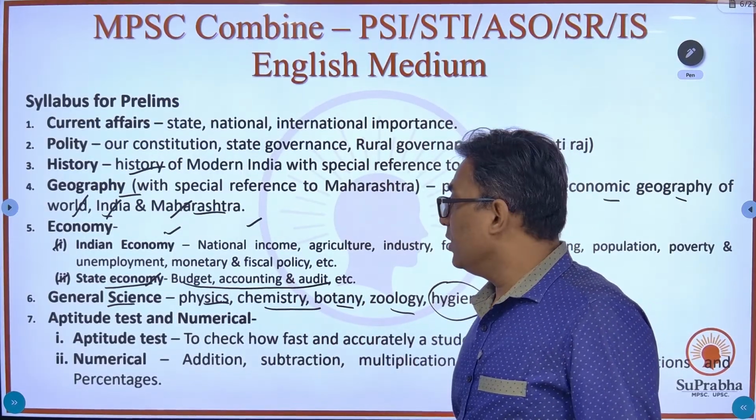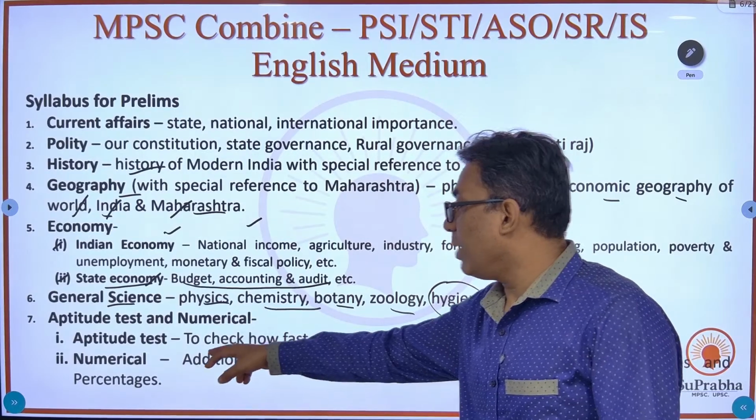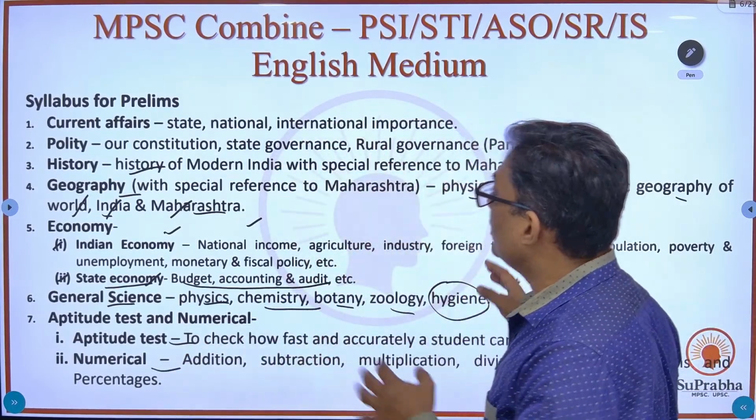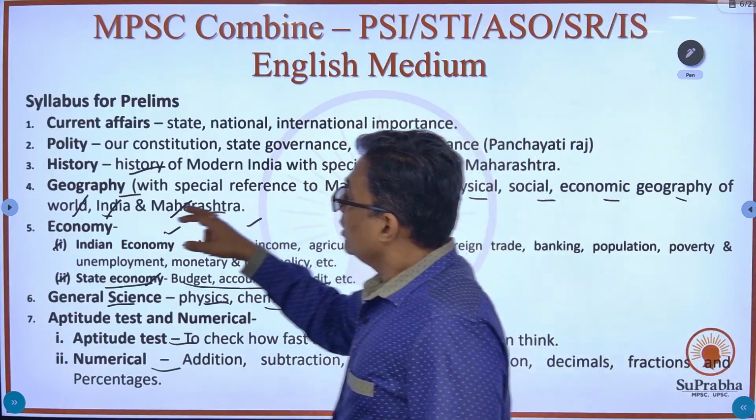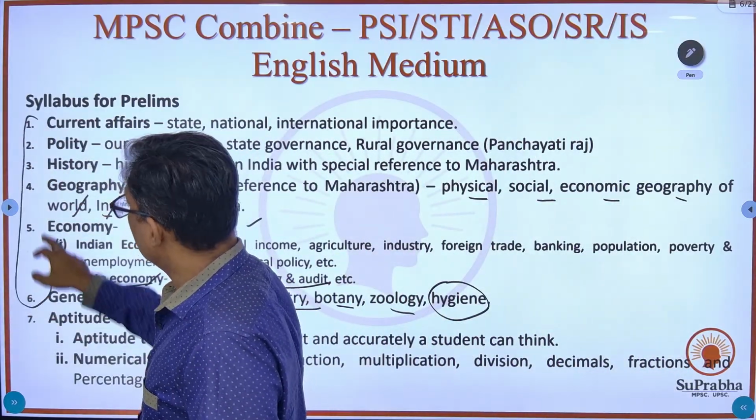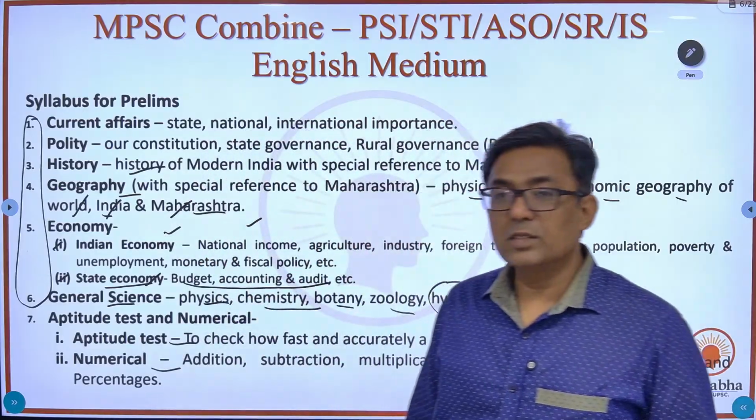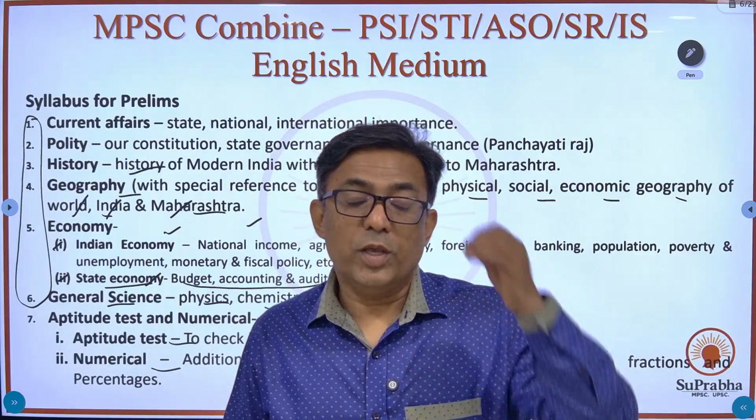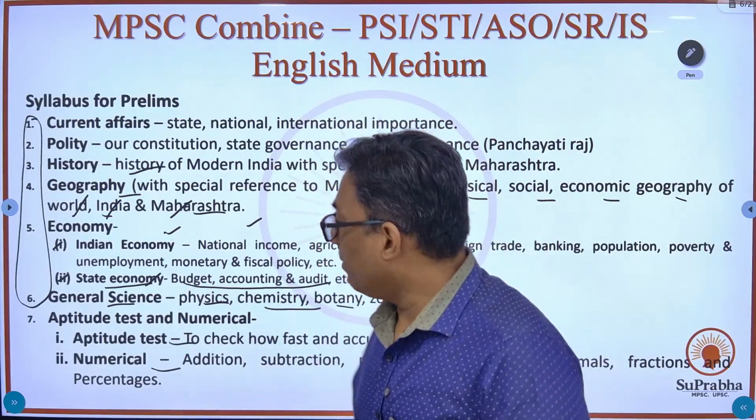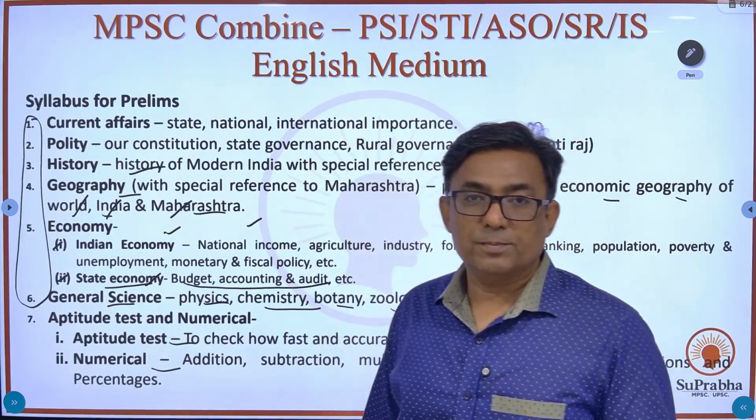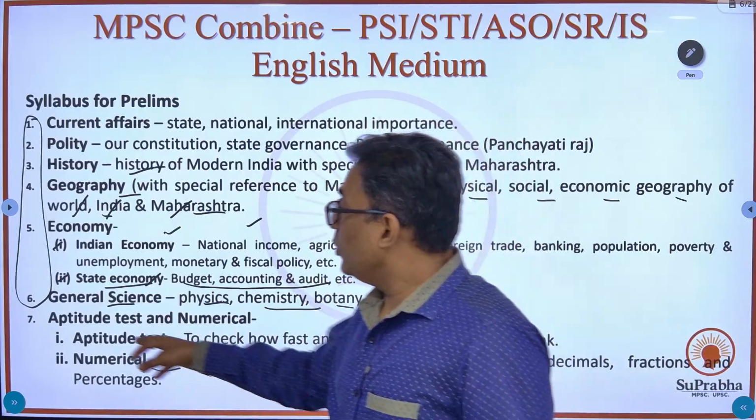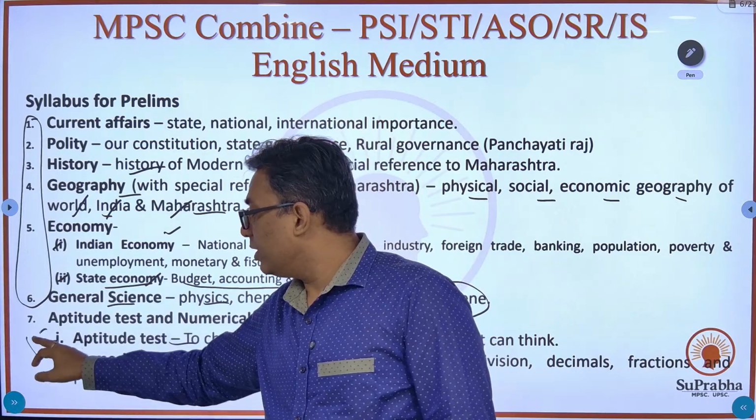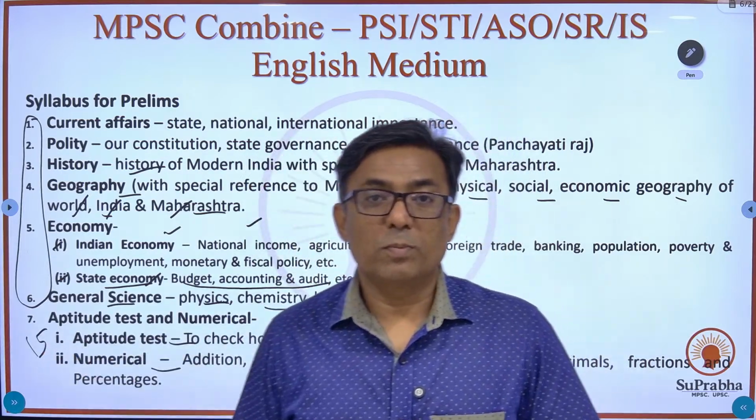And lastly, you have the aptitude and numerical test, in which you will have the aptitude as well as the numerical ability. Now if you look at the syllabus, the first six topics will have something like 80 to 85 MCQs, because the aptitude questions will vary from 15 to 20. Let's say you have 85 MCQs over here and 15 MCQs for the aptitude test.